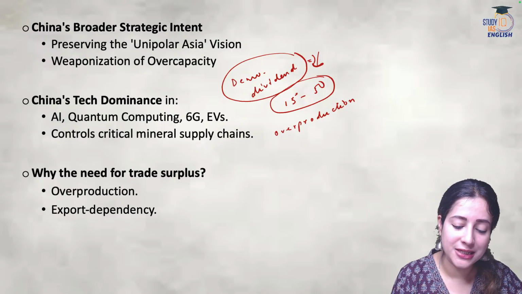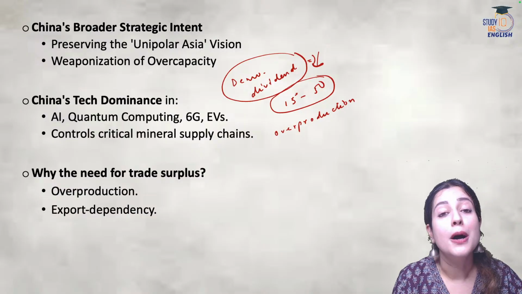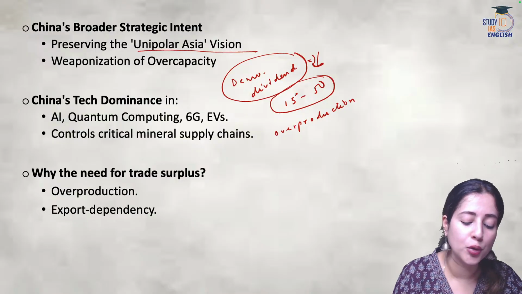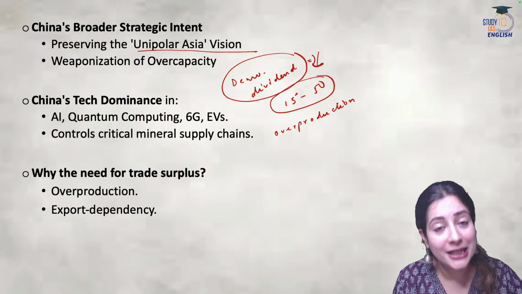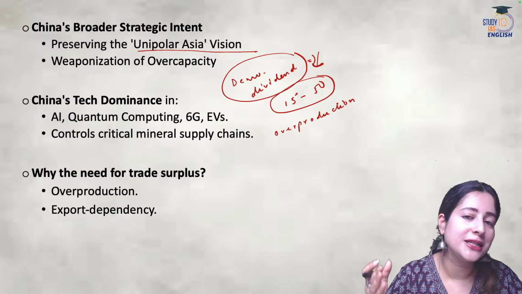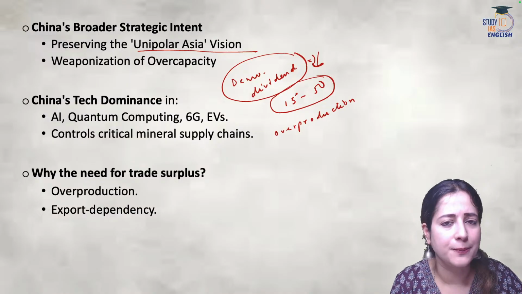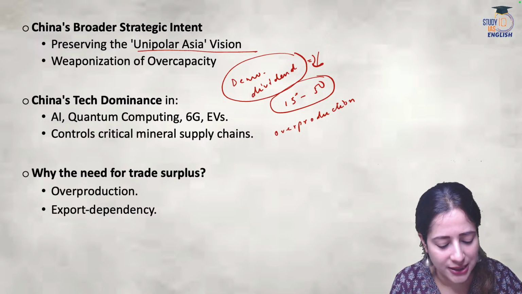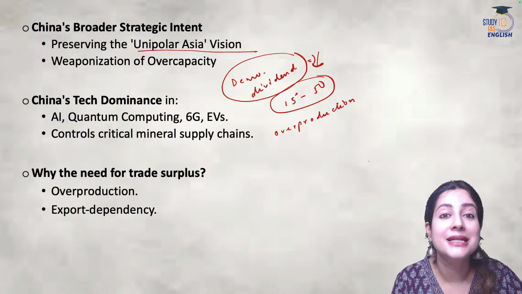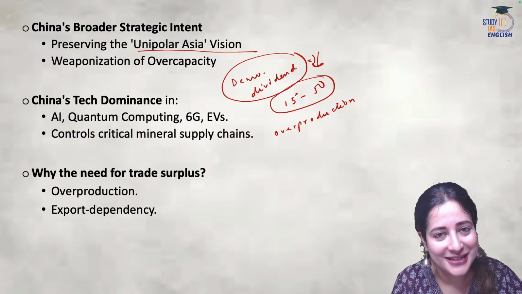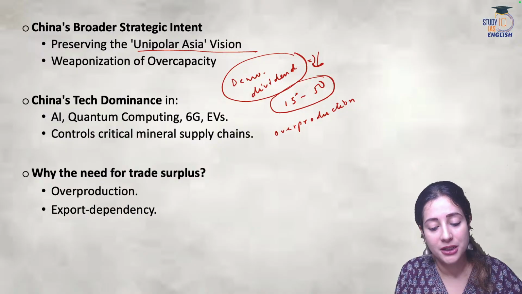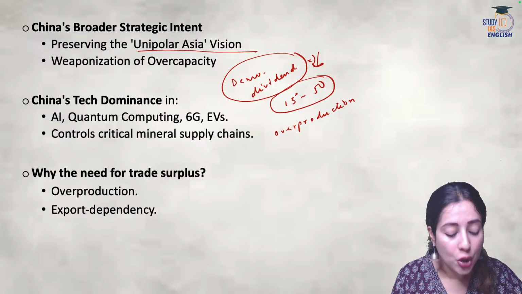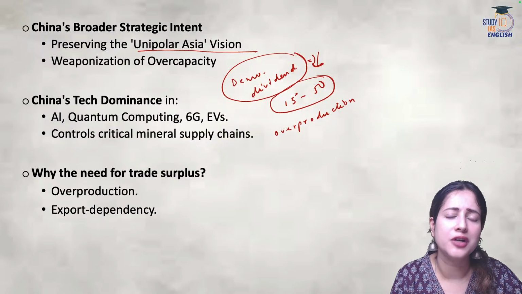And therefore, as we understand, China today is maintaining a very ambitious program called the Unipolar Asia Vision, which means in South Asia, China wants to be the leading manufacturer, leading supplier, and the leading monopoly holder of all the supply chains. And hence, it weaponizes its overproduction capacity. So, in this case, overproduction is being used as a tool, as a weapon for economic domination over other countries, and the result is in front of everyone.